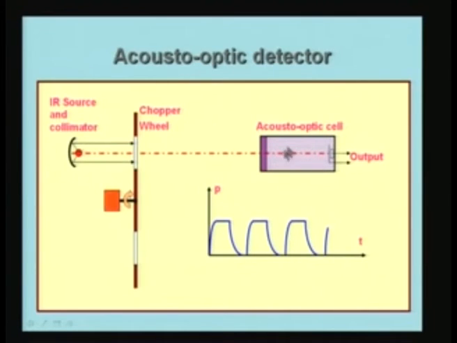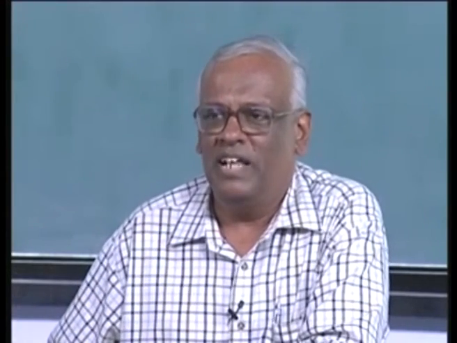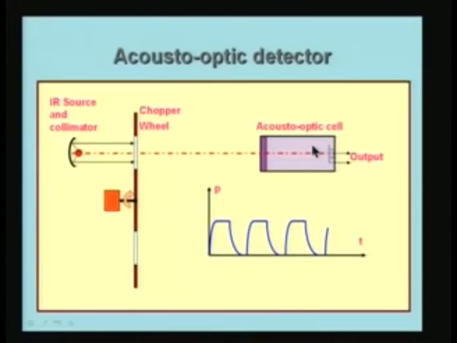And what happens if radiation is absorbed by the gas inside? The gas temperature will go up because it absorbs radiation. When the temperature goes up, the pressure will tend to increase. Suppose I have a radiation which is chopped using a wheel with a window. Whenever the window comes in front of the IR source, the radiation will pass through to the acoustic cell. Whenever the window is not there but the wheel is there, there will be no radiation coming here.